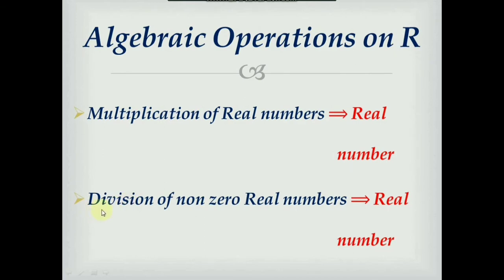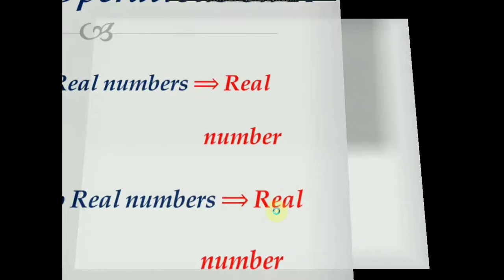Also, division of non-zero real numbers is a real number. Here we are considering non-zero real numbers because we cannot divide any number by 0. In this way, the output of operations such as addition, subtraction, multiplication, division of real numbers is again a real number.